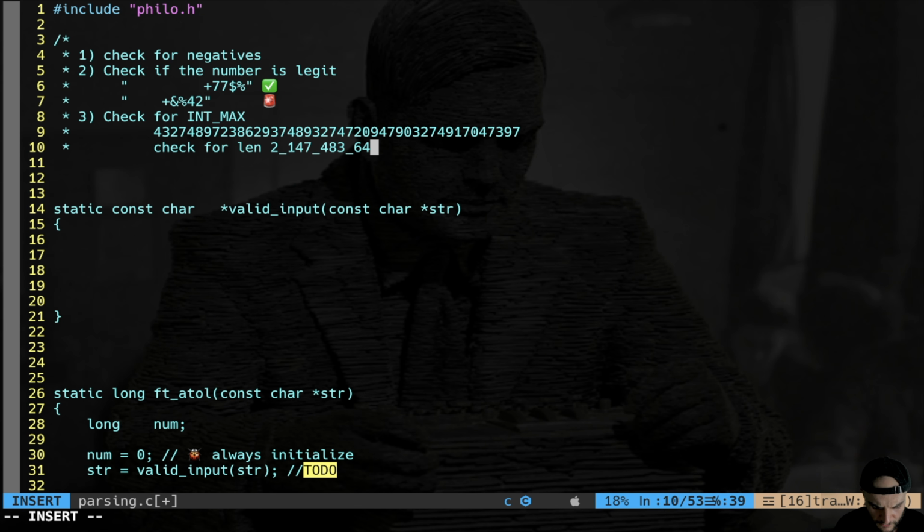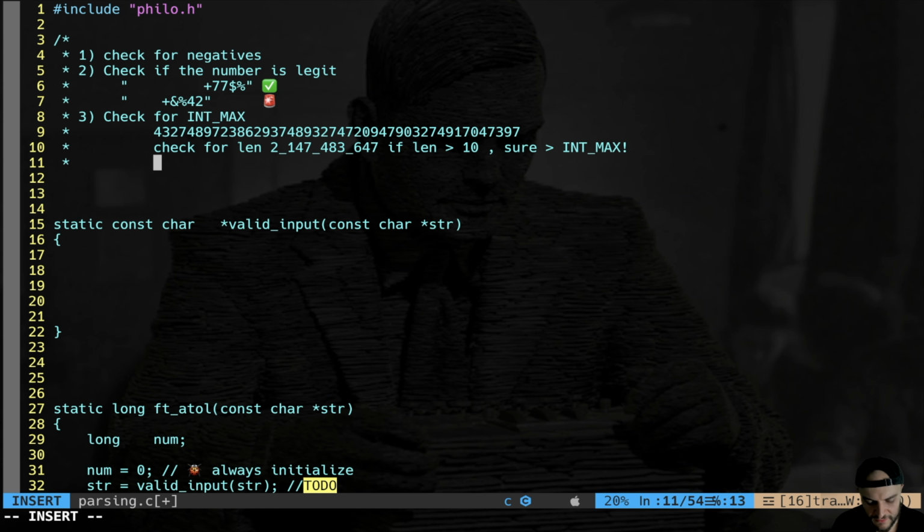47, I think, or 48. No, 47, I guess, for int max. But that's not an issue here. What I want to tell you is that here I have 10 chars, right? 3, 6, 9, 10. So if len is greater than 10, I'm already sure it's greater than int max, right? This is not a complete control because I still have to check for the values ranging from this to 999, 999, 999, right? I still have this set of numbers to check. But anyway, this is a first filter, string-wise, still to check.